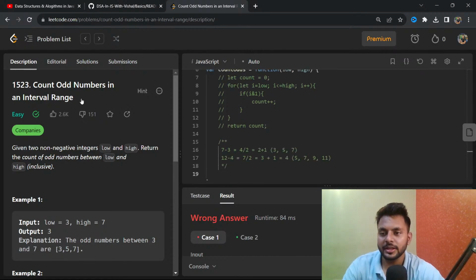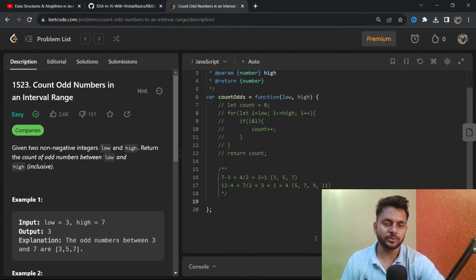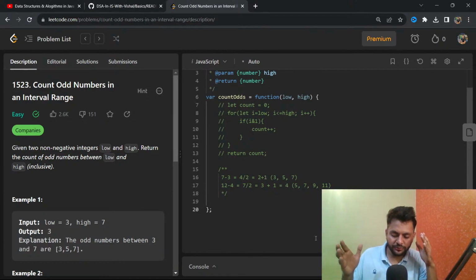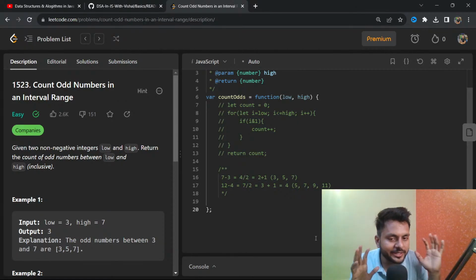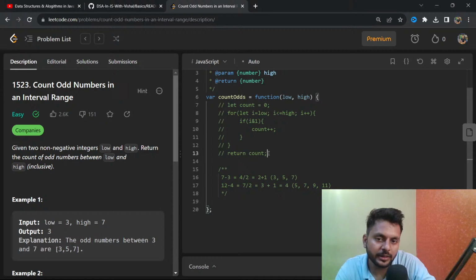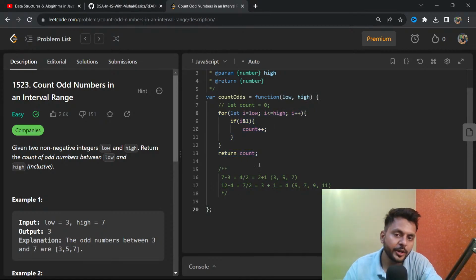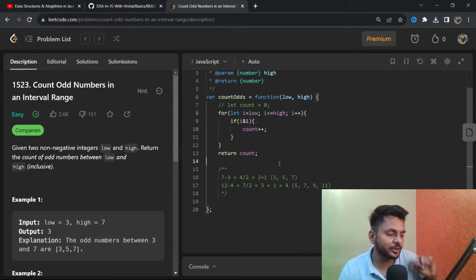So let's understand this. First of all, let's solve this problem. Here, if you see, count the number of odds in an interval. How to solve that? The first approach will be a very naive approach. Your very first approach will be: I will count from the low to the high, and if I find any odd number I will count it. This is that code. Now what is the time complexity of this? Write down in the comment section what will be the time complexity of this code.